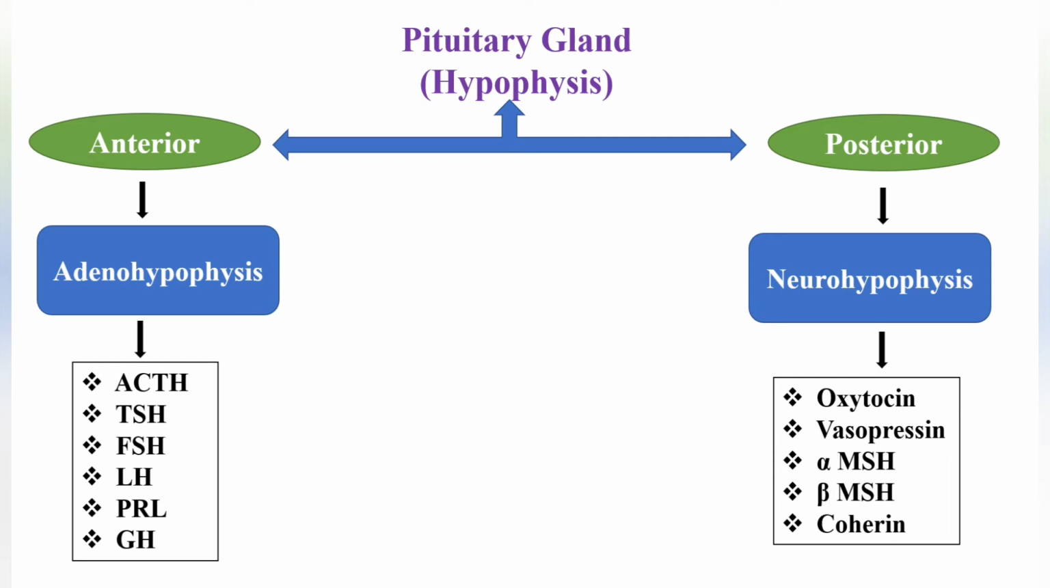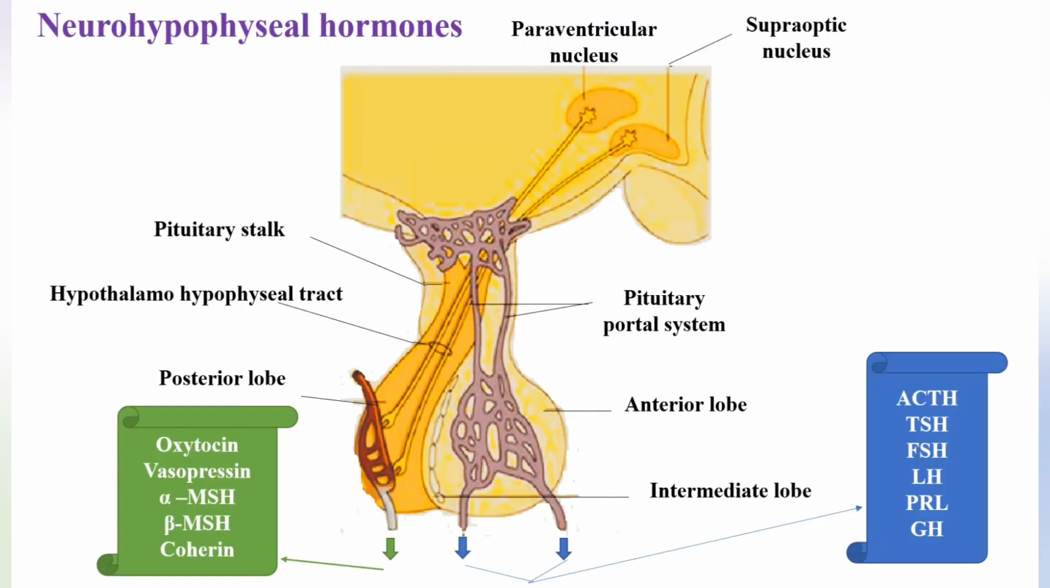Now we'll see the structure of the pituitary gland. So this was the structure of the pituitary gland. Here this is the posterior part of pituitary, this is the anterior lobe of pituitary. The posterior pituitary is formed from nervous tissue and has nerve cells. These neurons have their cell bodies in the paraventricular nucleus and the supraoptic nuclei of the hypothalamus. Their axons form a bundle,